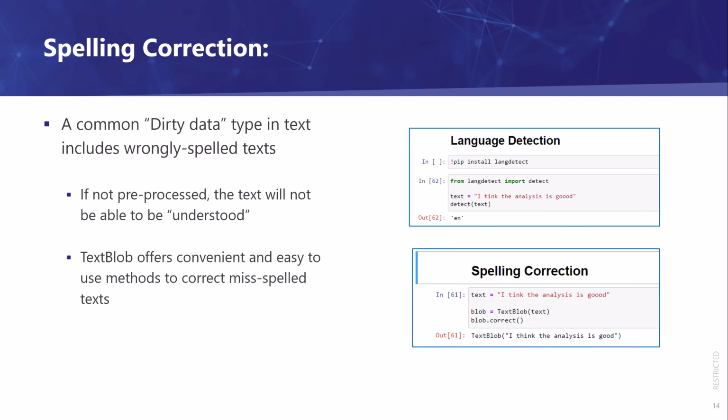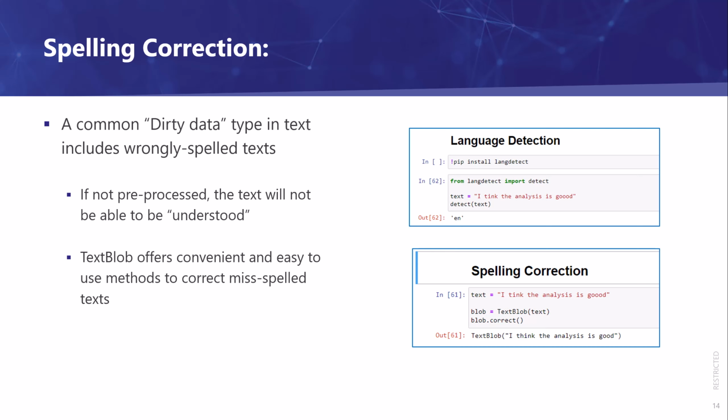Let's look at the next task, spelling correction. In text-based data, one of the very common dirty data issues is wrongly spelled text or words. If words with incorrect spelling are not pre-processed or handled properly, the text will not be understood by the machine learning model or language models. TextBlob offers a very convenient and easy way, with its methods, to correct misspelled words or text.